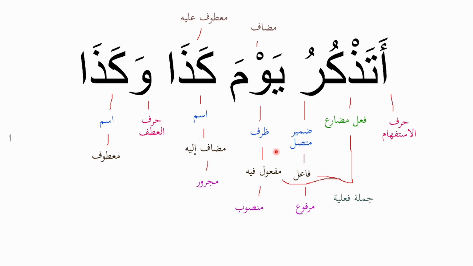Then يوم is a ظرف. Its role is مفعول فيه in the state of نصب. And that is the third part of that verbal sentence. Then كذا, that is a noun. Its role is مضاف إليه, مجرور in the state of jar. That means the word يوم is the مضاف. Then و is حرف العطف. And كذا again, that's a noun. And its role is معطوف. And the previous كذا is then the معطوف عليه.